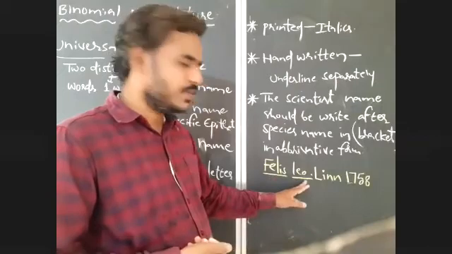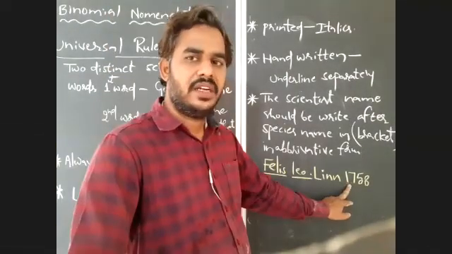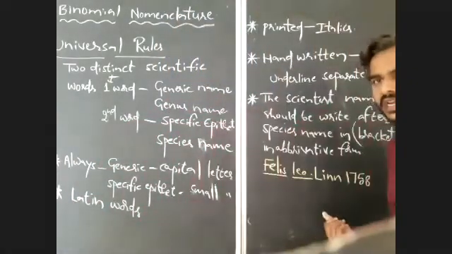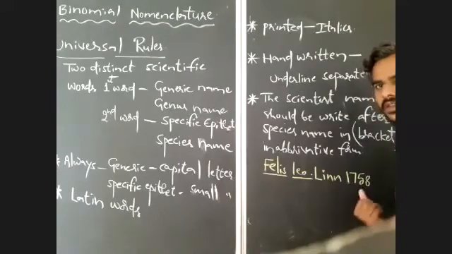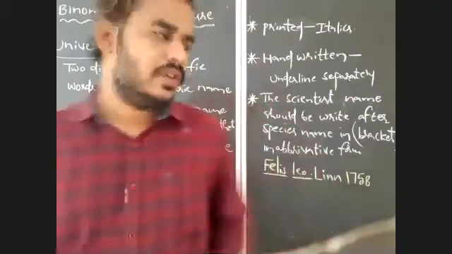After the species name, I wrote the scientist name here, Carolus von Linnaeus, and I wrote the year of discovery. So that also you have to remember, the year of discovery, in scientific names. That is also a rule. Now one more thing you have to remember here.